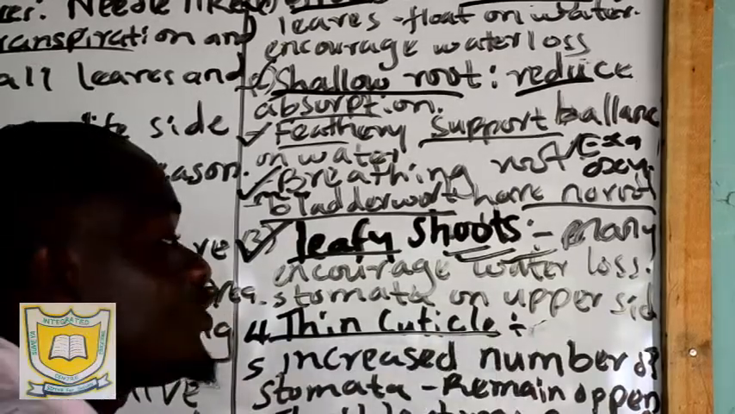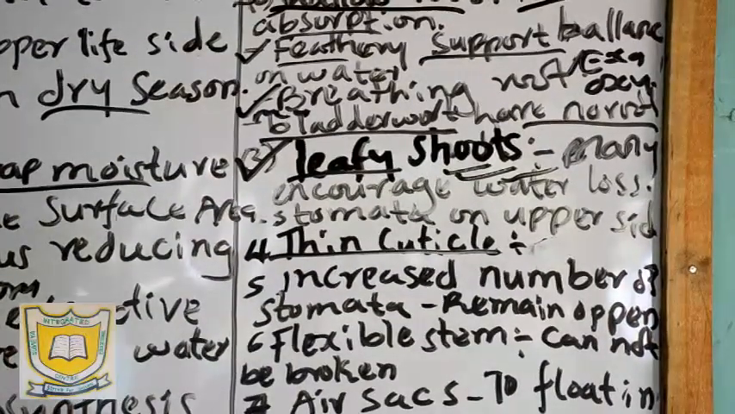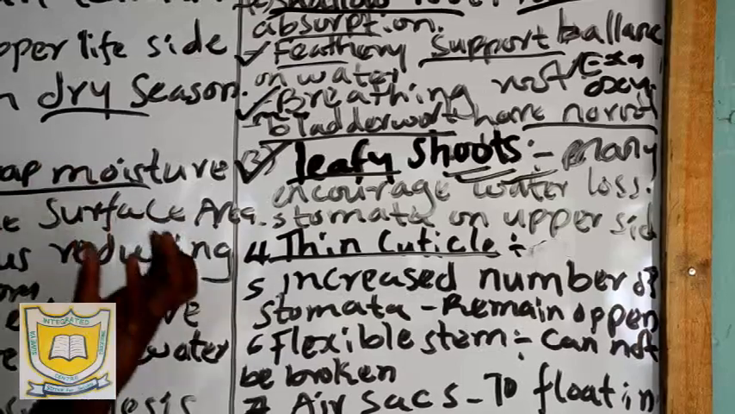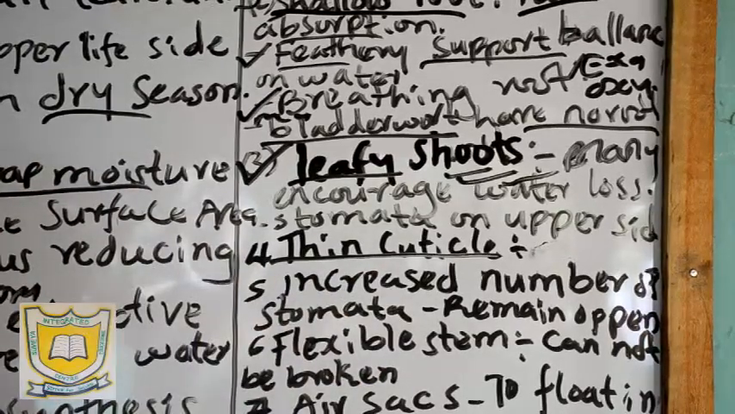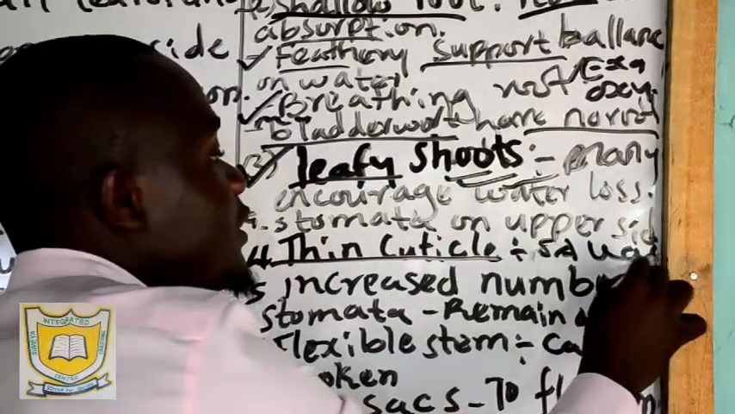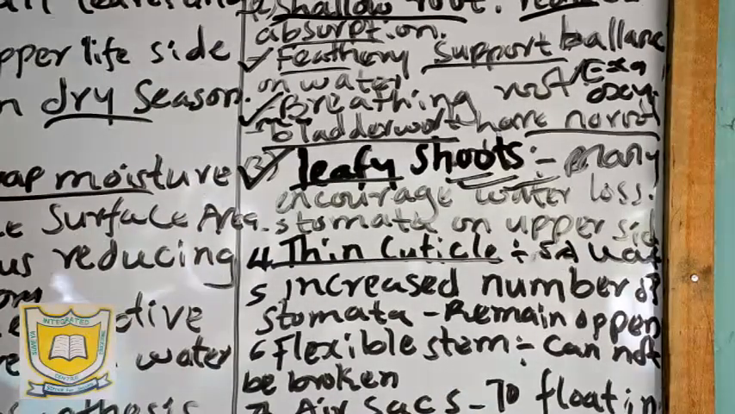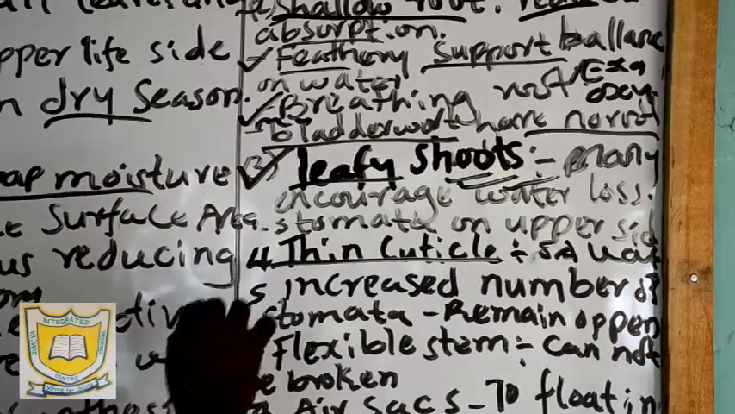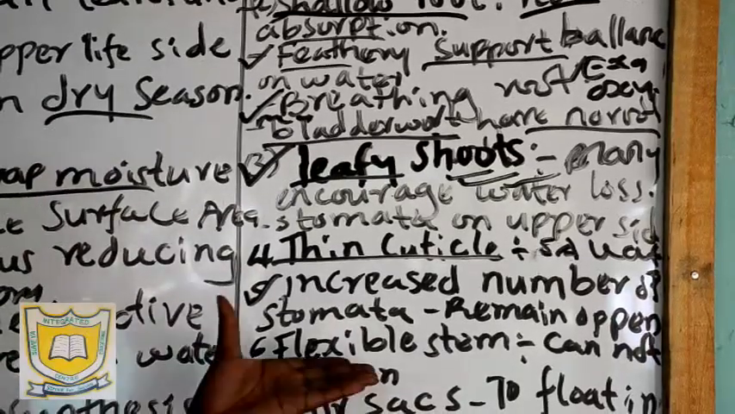Then we have a thin cuticle. In the dry season, we said they have a thick cuticle, but here it is thin. Why thin? This just increases the surface area for water loss. It has a thin cuticle so that it increases surface area for water loss. It also has an increased number of stomata.